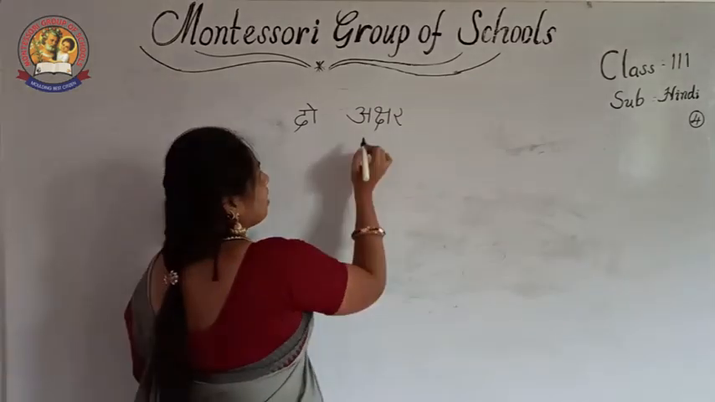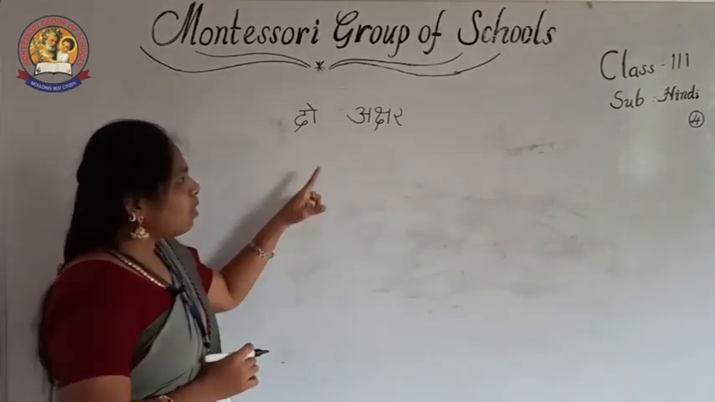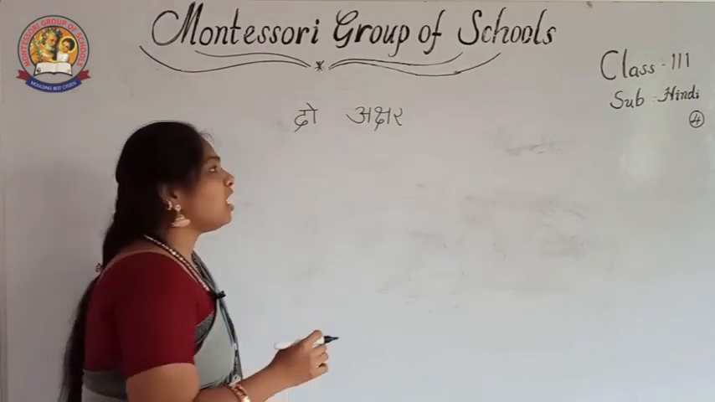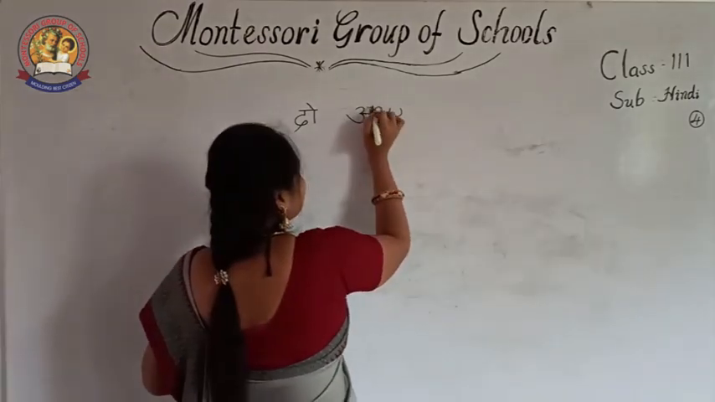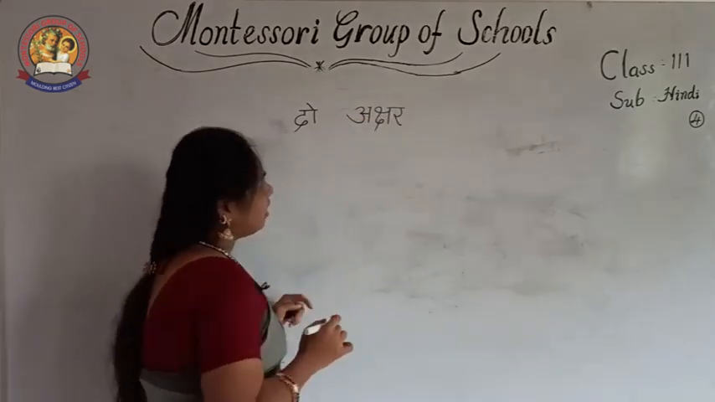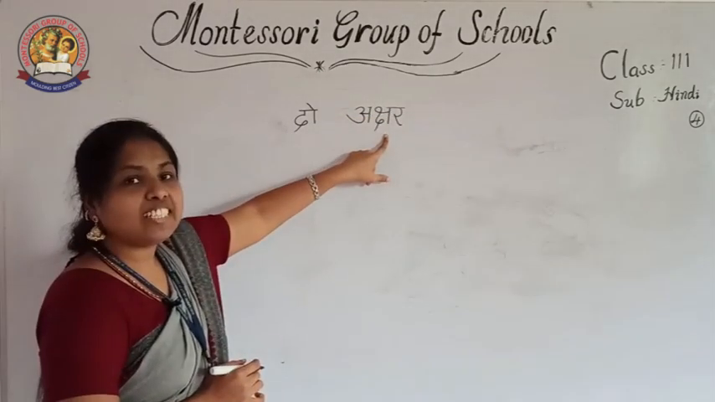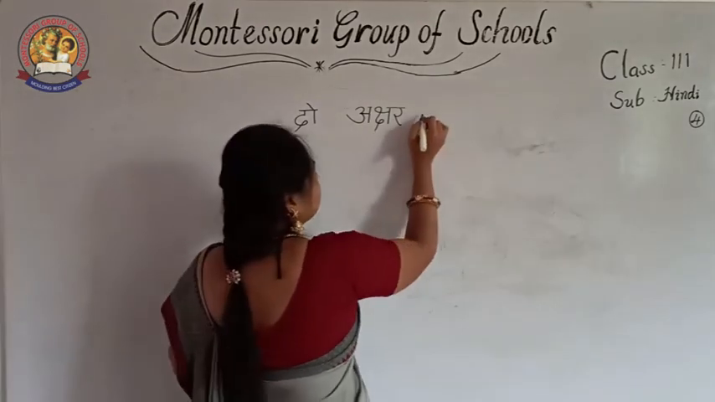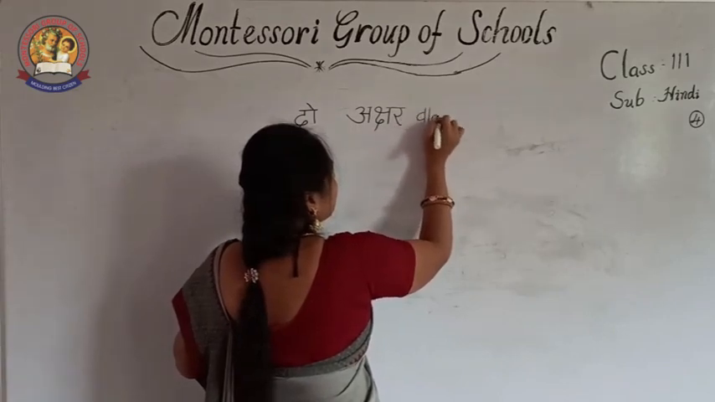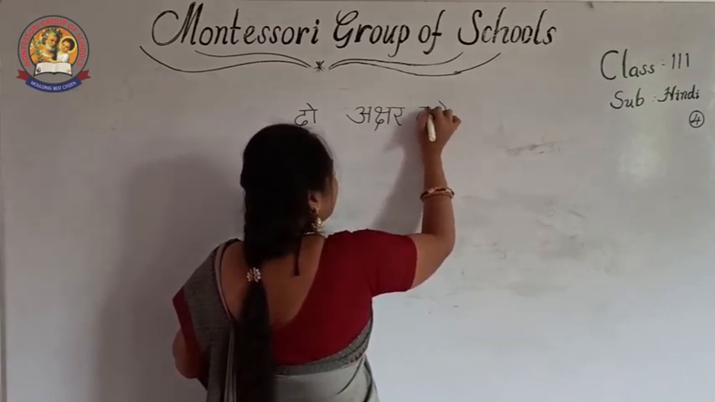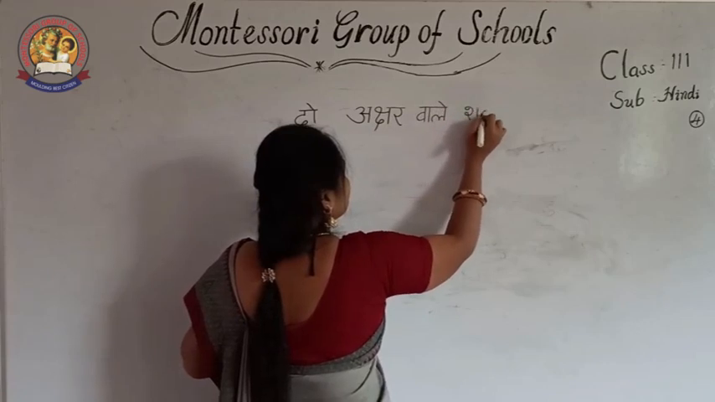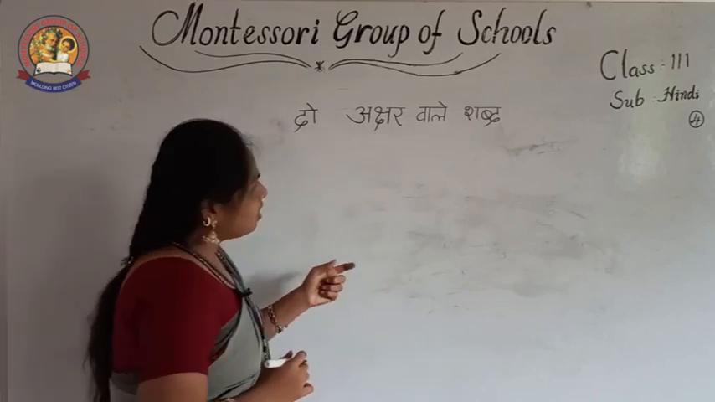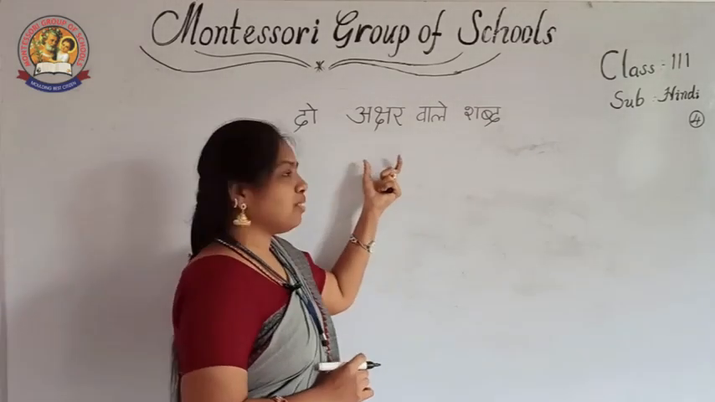Okay. See, I have written letters only. I am writing only letters. I did not give the header there. See, now I am giving. Why? Because this ksha does not have a full header. That's why. Do akshar wale shabd. See how I pronounce them.